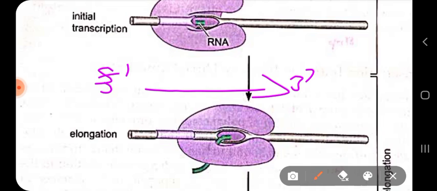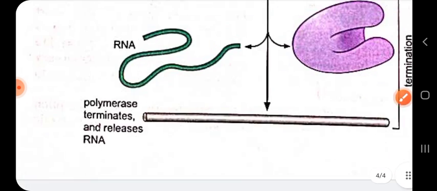In termination, once the polymerase has transcribed the length of the gene, it has to be stopped and has to release the RNA product, and this step is called termination. Now in some cells there are some important sequences which help the RNA polymerase identify that yes, we have to stop the transcription process now. And they will cease to transcribe, and the RNA polymerase will dissociate from the template strand. Okay, so I hope you have understood what I have tried to say today.